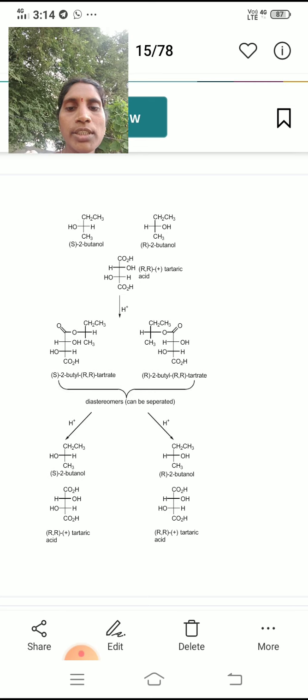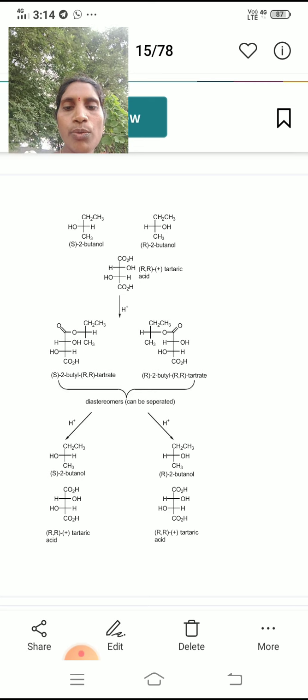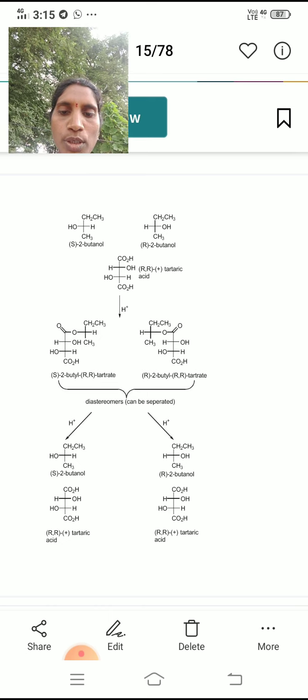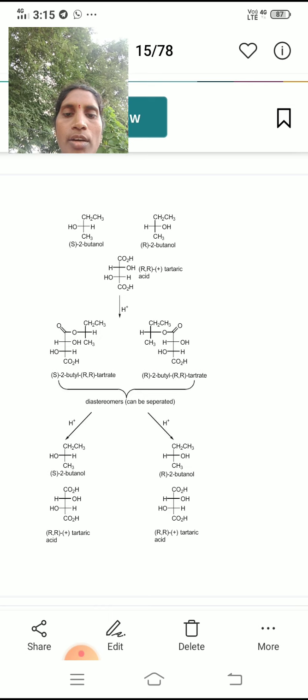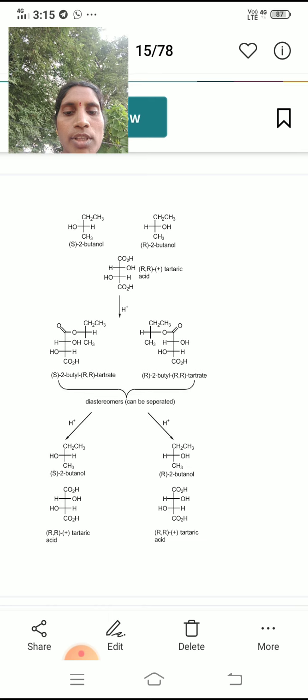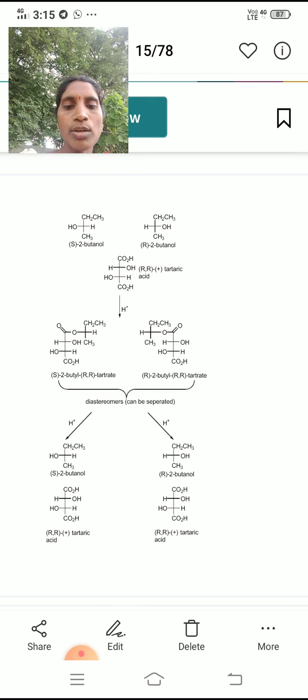So, by hydrolysis of these two diastereomers we can produce S-2-butanol and R-2-butanol, leaving the R-tartaric acid.